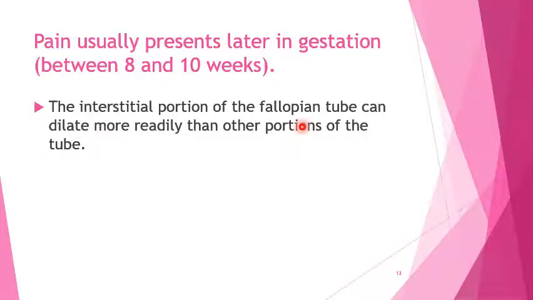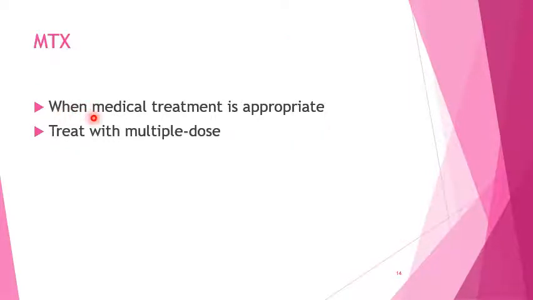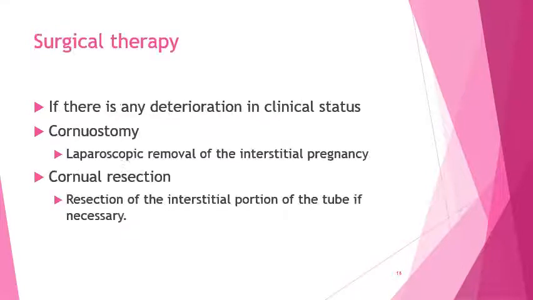The interstitial portion of the fallopian tube can dilate more readily than other portions of the tube. Therefore, the pain usually presents later in gestation, between 8 and 10 weeks. In those patients in whom medical treatment is appropriate, multiple dose methotrexate should be the initial therapy. Surgical therapy is indicated if there is any deterioration in clinical status. In those with increasing abdominal pain, consider early surgical intervention.